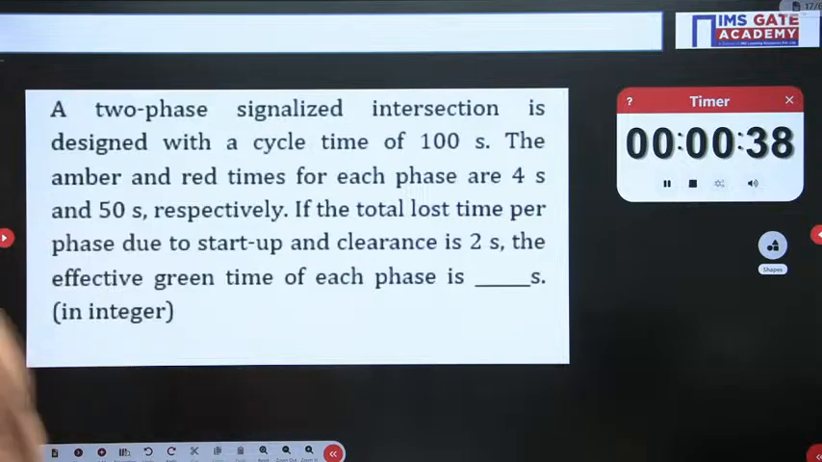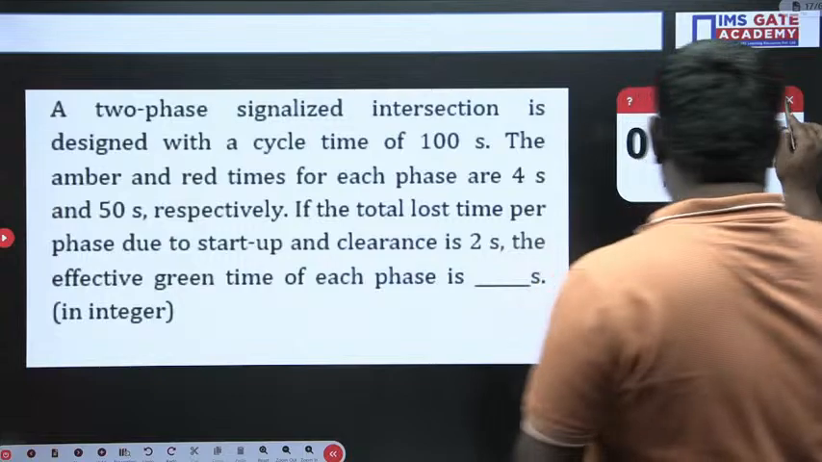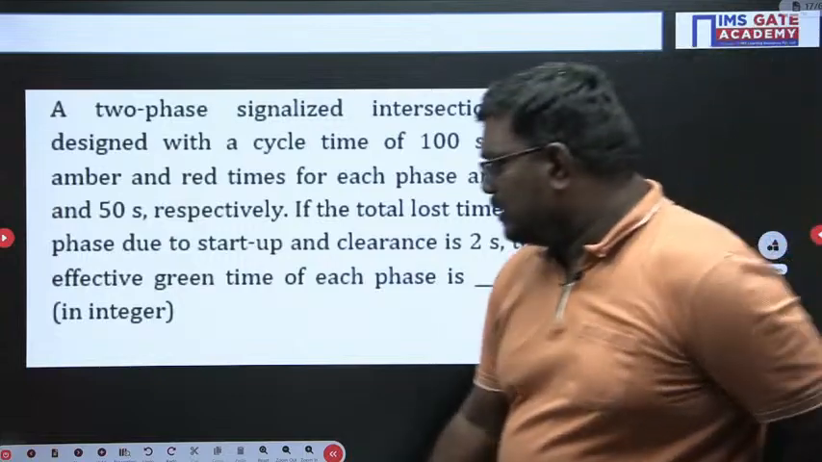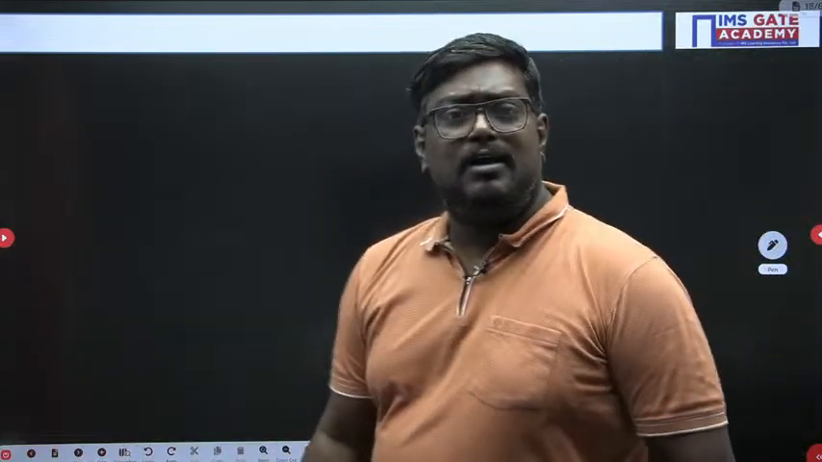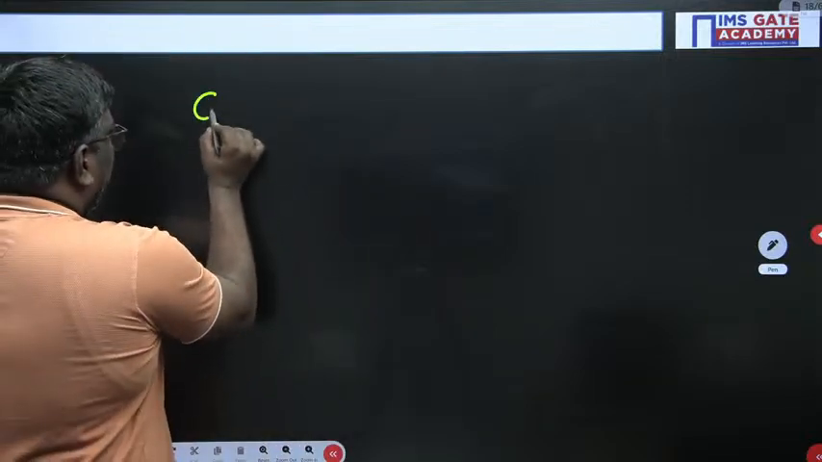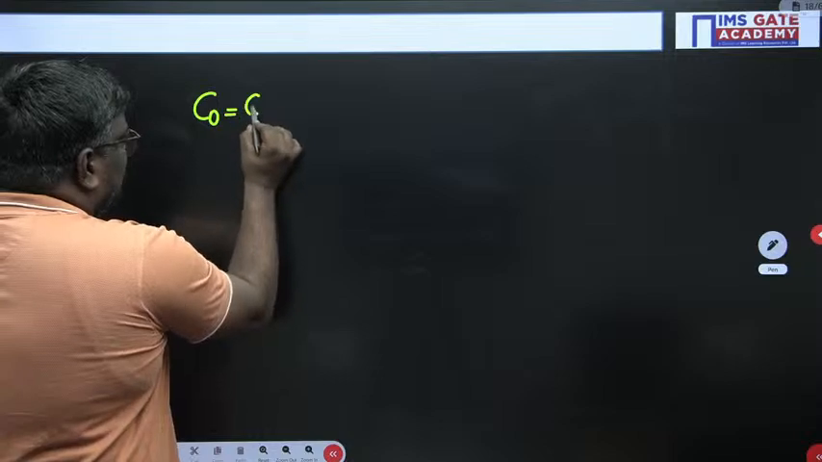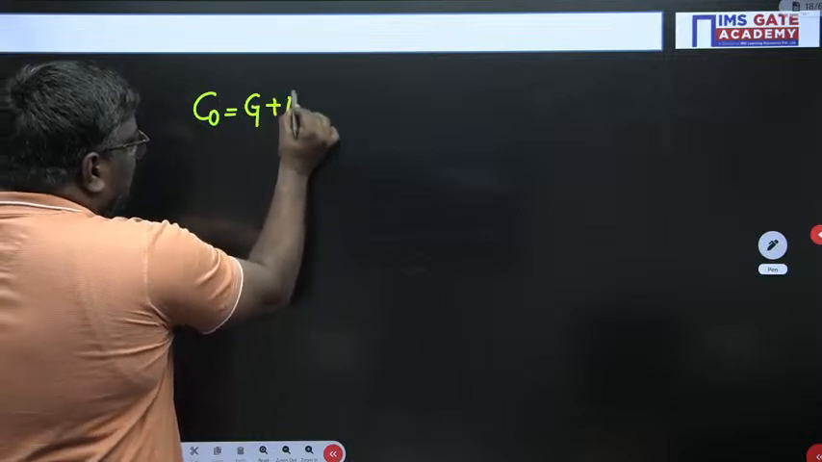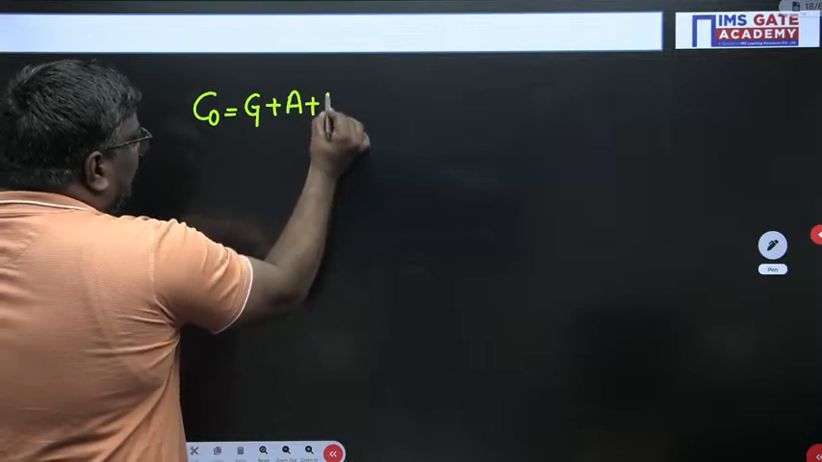So very good, my dear students. First of all, let me tell you a very important thing. The important thing here is, first of all, you should understand what is optimum cycle length. Optimum cycle length is nothing but the summation of green time plus amber time plus red time.